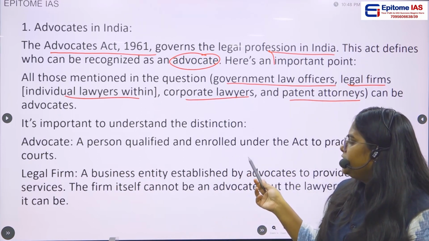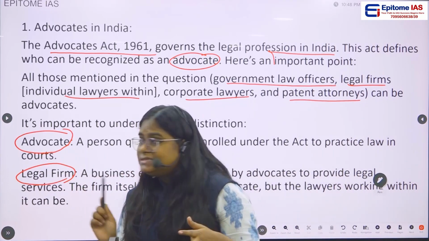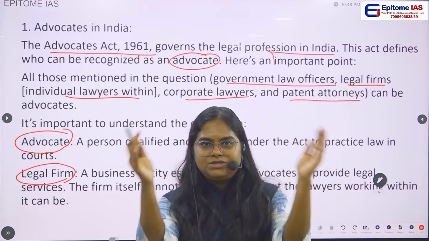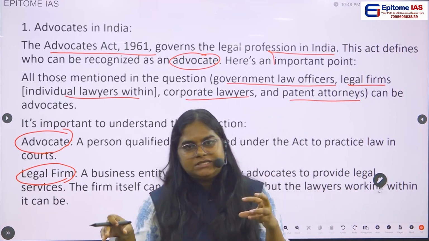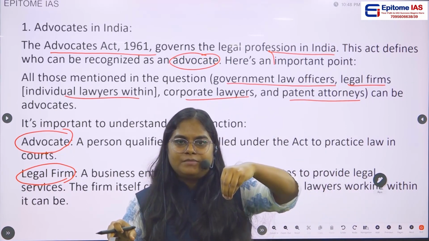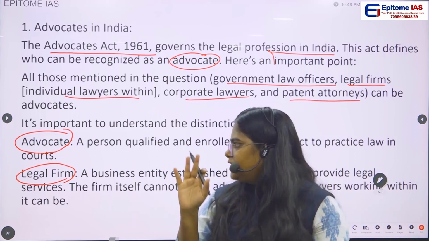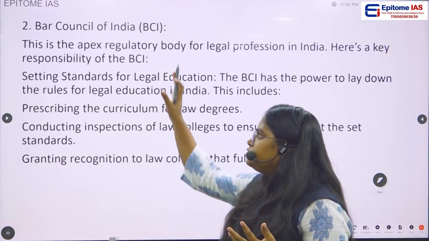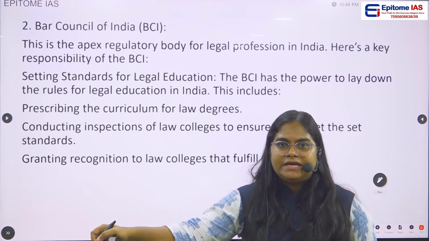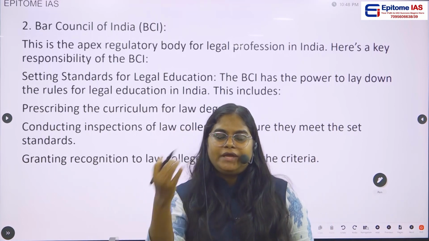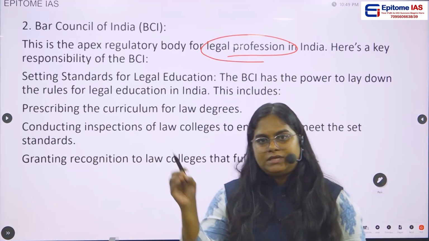It is important to understand the distinction between the advocate and the legal firm. As I already told you, a legal firm is an institution, an organization, an entity. And those lawyers who work for that legal firm are called advocates, not the legal firm itself. So that is the distinction. Then, Bar Council of India. It is the apex body to regulate or make rules regarding the legal profession in India.